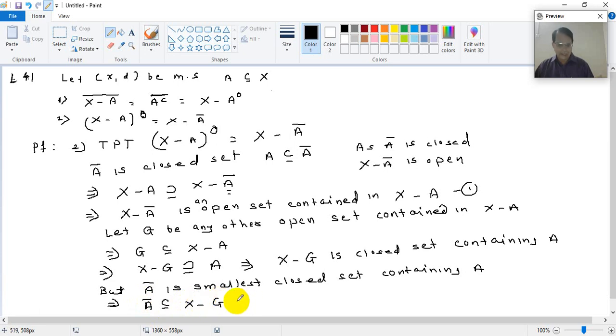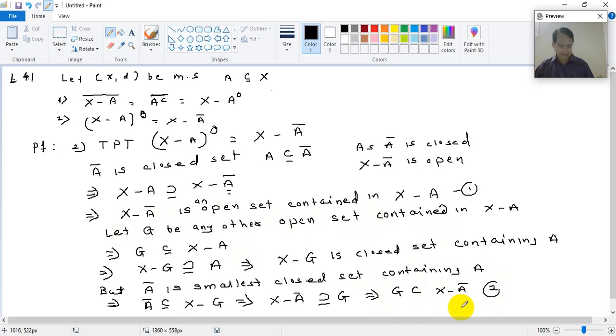That implies X minus A bar contains G, right? That implies G is a subset of X minus A bar. So now this is result 2. Here you said X minus A bar is an open set contained in X minus A, and here you are saying that G, any other open set we take, is also a subset of X minus A bar.